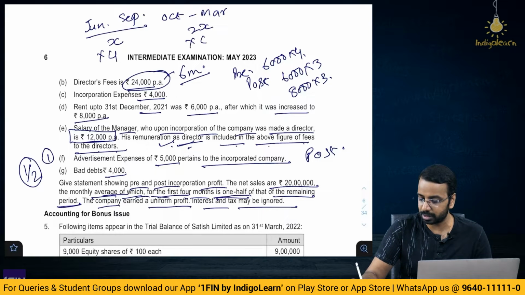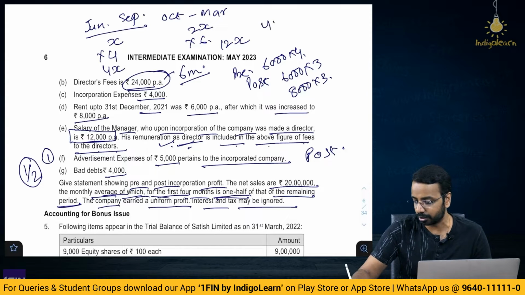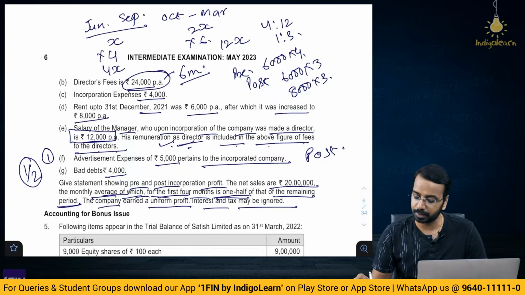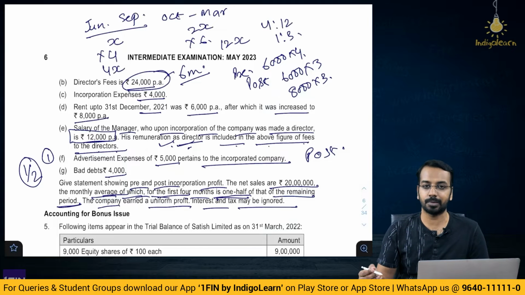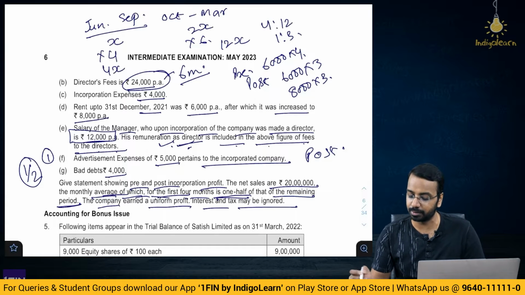This is for how many months? 6 months. So, pre-incorporation 4X, post-incorporation 12X. The ratio can be 4:12, or that is 1:3, right? Then, apart from that, balance expenses you have to split on the basis of time ratio wherever they have mentioned.